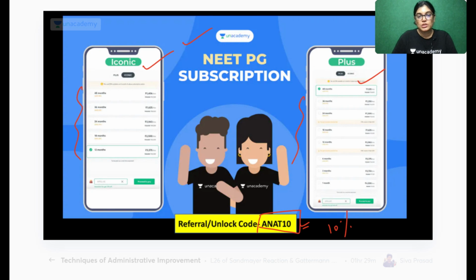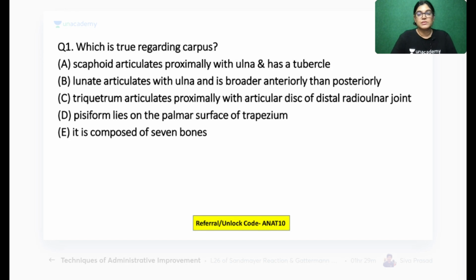Yes, so let's start with the session now. We have got 20 MCQs, and let's start the MCQ together. So starting with the first MCQ. All the best to everyone who has joined, and do participate in the MCQ session.